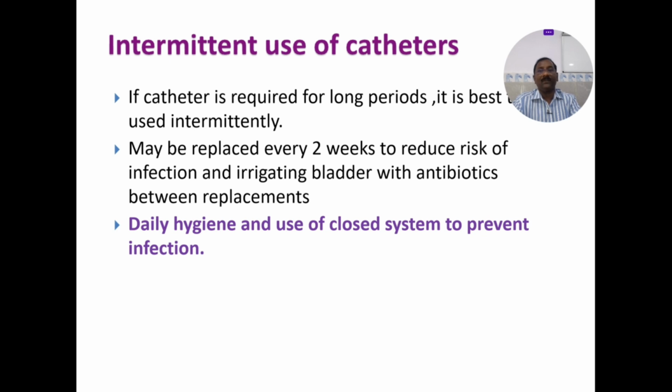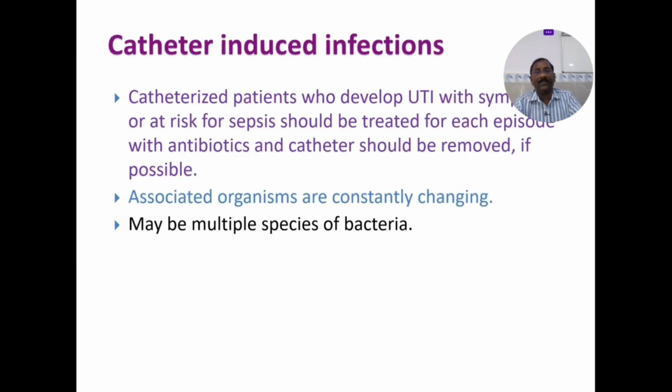Intermittent use of catheters: if a catheter is required for long periods, it's best to use it intermittently. Don't keep the catheter for days or months together. It may be replaced every 2 weeks to reduce the risk of infection, and the bladder irrigated with antibiotics between the replacements. Daily hygiene and use of a closed system help prevent infections.